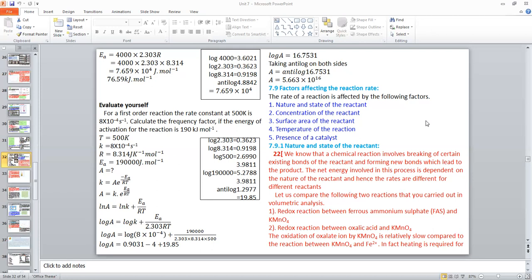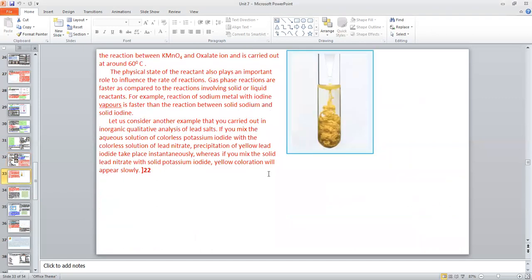Okay, so the oxidation of oxalate ion is difficult and the rate is very slow in comparison with the oxidation of ferrous ion into ferric ion. This is about the nature of the reactant. Then the state of reactant. Generally, the reactants involving gas phase or gases can react very rapidly. Then the reaction between solid and solid, solid and liquid, solid and gas is slower. So gas in gas reaction is very rapid.